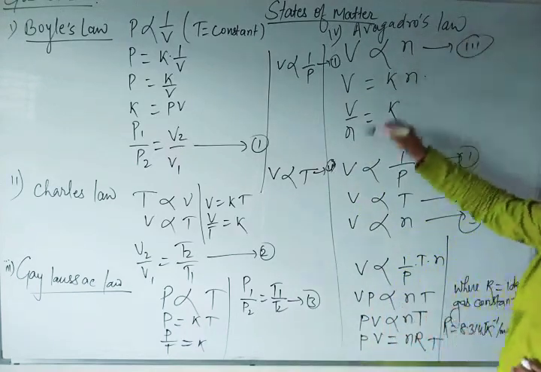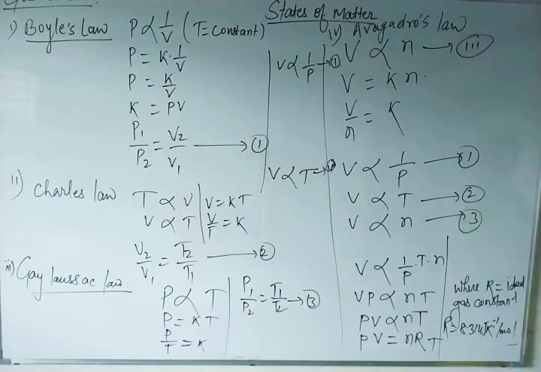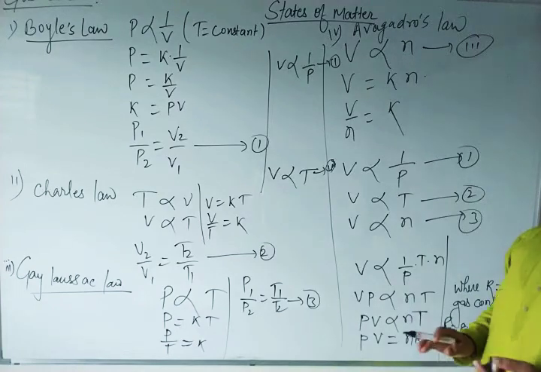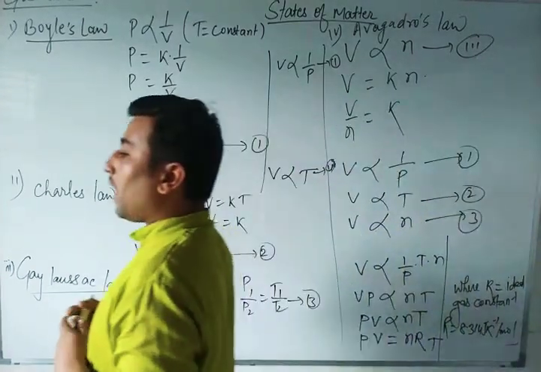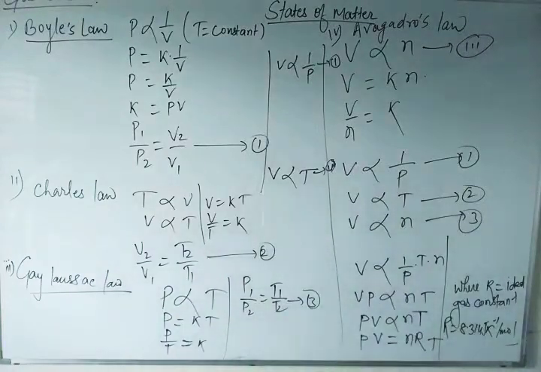In these three equations we have taken them together and proved that PV is equal to nRT. If anybody asks you what the ideal gas equation is, you can answer that PV is equal to nRT. I will tell you one more thing: gases will have the same volume at standard temperature and pressure, meaning 273 Kelvin temperature and 1 bar pressure, which is exactly equal to 10 to the power 5 Pascal pressure.